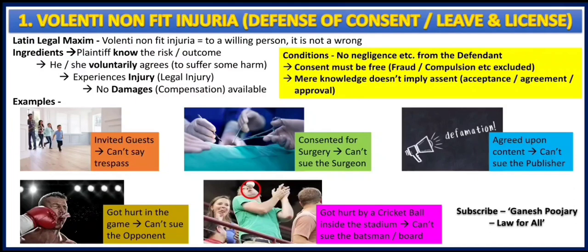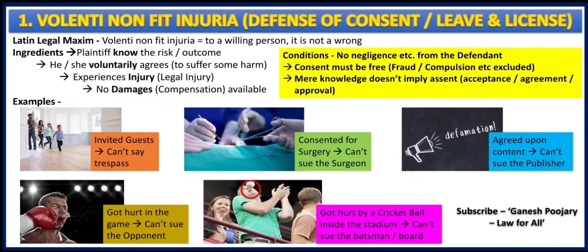Here the consent is not forced, or there is no kind of cheating, etc. The plaintiff voluntarily agrees to go through it, where he or she is aware that they might suffer a certain amount of harm. And the third ingredient is the plaintiff experiences injury. When I say injury, it is legal injury. And the last one, in that case, there are no damages or compensation available to the plaintiff.